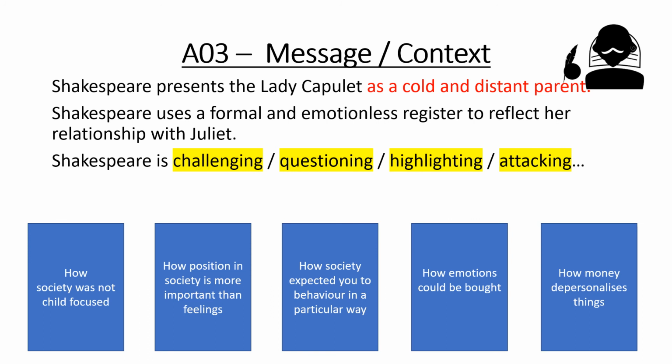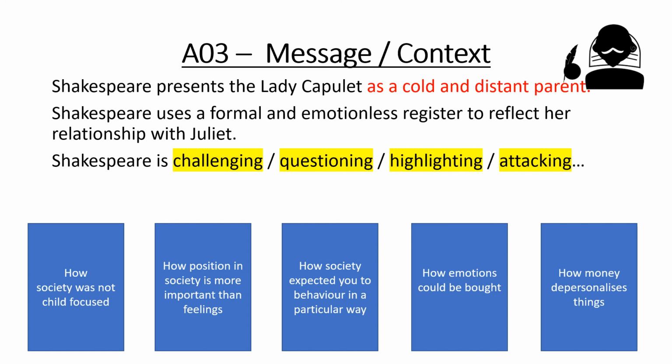Now, taking this further, we need to think about what Shakespeare is trying to teach us. We need to think about the context and the message that we're trying to get here. So here's a rough paragraph that we could start with. Shakespeare presents Lady Capulet as a cold and distant parent. How does Shakespeare do that? Shakespeare uses a formal and emotionless register. Register just means a style of speech, to reflect her relationship with Juliet.